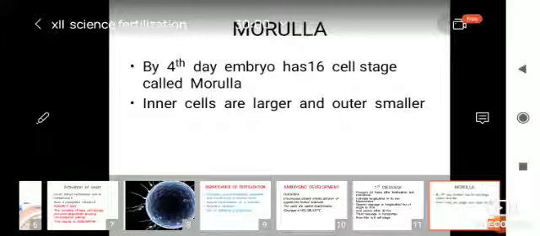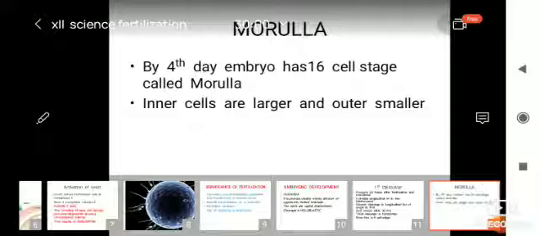So these cells get redivided, but the size of the zygote does not increase, and they require more oxygen and energy. Cells get divided, redivided. Some cells are bigger in size, some are smaller, and on the 4th day the embryo has the 16 cell stage.